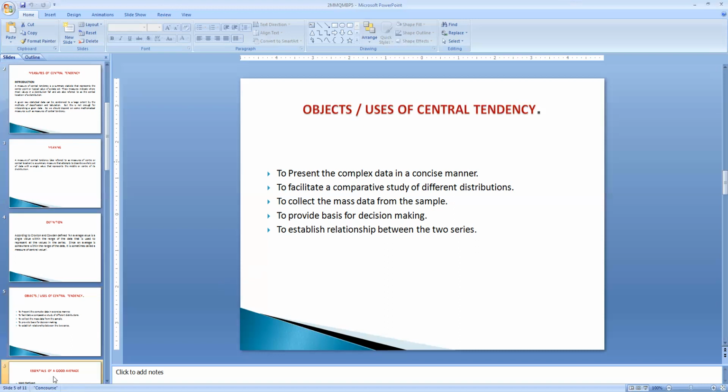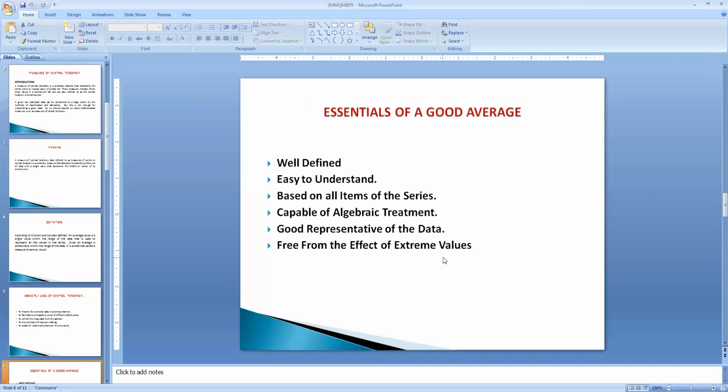Let us see what are the requisites of a good average, or what are the essentials required for it to be called a good average, or a good measure of central tendency. An average is a statistical tool, so it possesses some of the following properties. The first one is that it is well defined. An average should be rigidly defined to give a uniform result. If not, it may produce different answers, and the investigator may arrive at different interpretations. So the average must be well defined.